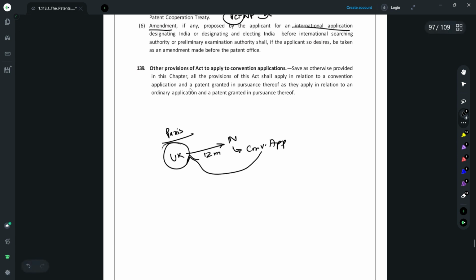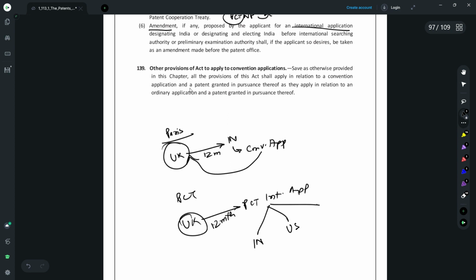The second is the PCT application. You may have filed an application in a particular country. Let's again take UK. Within a 12-month period, you file a PCT international application. This international application is filed within a 12-month period of the first basic application. Thereafter, you derive different national phase applications out of the PCT international application. So maybe these national phase applications could be in India, maybe in US, or in Europe, and there are specific timelines within which you can enter the different national phases.